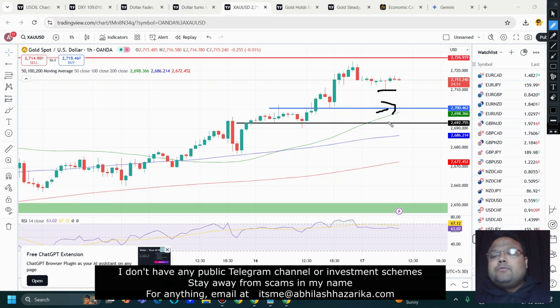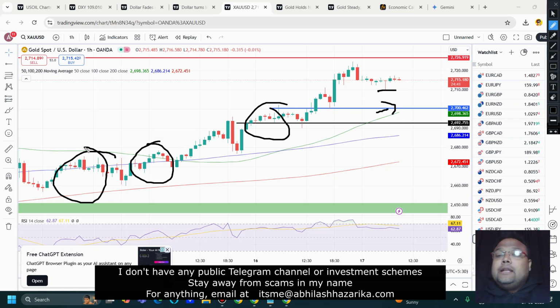These particular levels of 2700, 2692 will only work when there is normal volatility in the market, or the size of the candles is normal like this. If you see candles like this, then only expect the market to take support. If you see this type of candles, 2-3 big red candles, then obviously you need to use common sense, because no level is permanent in the market. And if market doesn't come for retracement, then obviously buy at breakout, okay, is the only option.